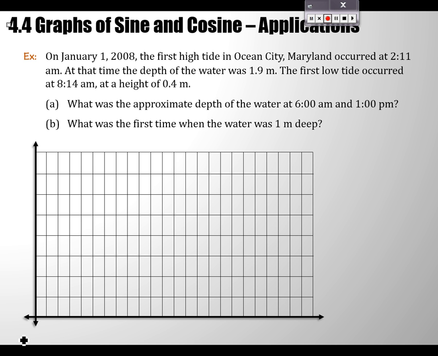It's height above the ground being modeled by a sinusoidal motion. What else? Another favorite one is a spring-mounted weight bouncing up and down over time, which creates periodic behavior. Or how about anything at all that's circular in motion, right? Recording the distance that a point, like on a Ferris wheel, is away from a fixed object, we get sinusoidal behavior. Thanks for being quiet. All right, cool. And then anything that's a waveform of any kind too we might model. In your homework there's a heartbeat problem, which is not perfectly sinusoidal, but it is perfectly periodic.